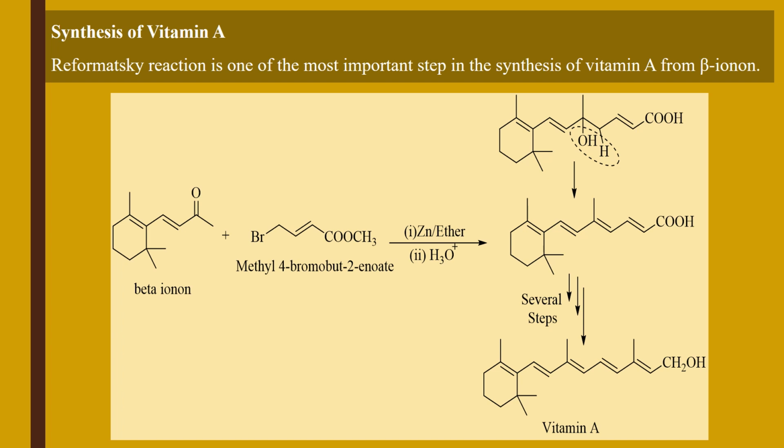Here this bromo group is present at gamma carbon. It is carbonyl carbon, alpha beta unsaturated, and at the gamma position there is bromo group. In the presence of zinc, this carbon which is attached to the bromo will be converted into a nucleophile, and this nucleophilic carbon will attack on this electrophilic carbonyl carbon.